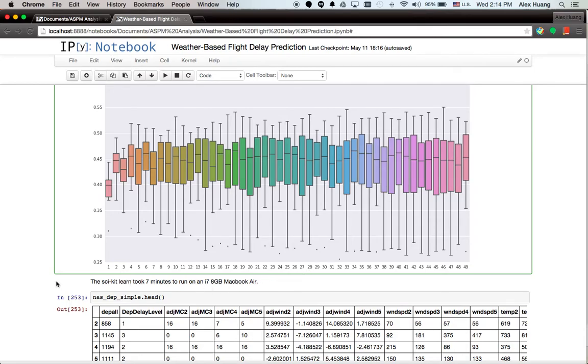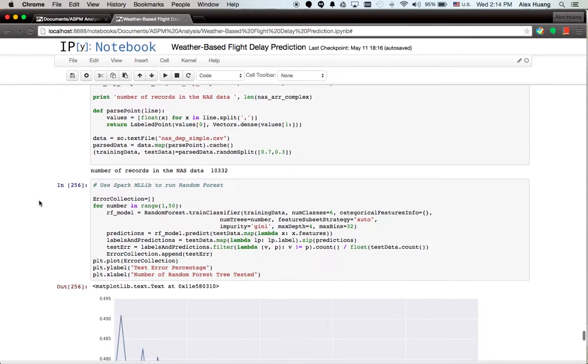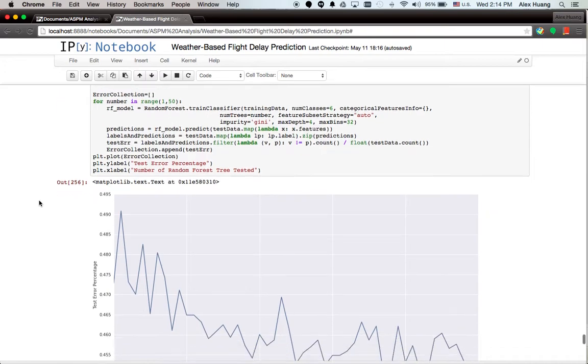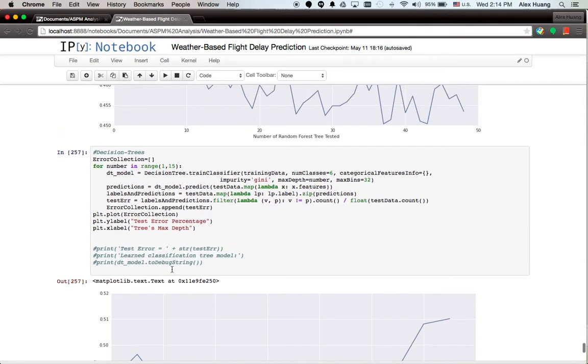It took around 7 minutes to complete all this, and then we did a similar analysis using Spark MLlib, and the error rate, as you can see here, is lower compared with the one done in scikit-learn. However, we didn't really do the actual timing. It takes a little bit longer.